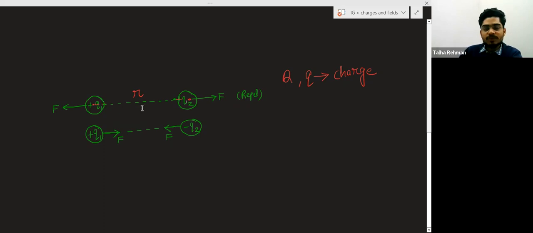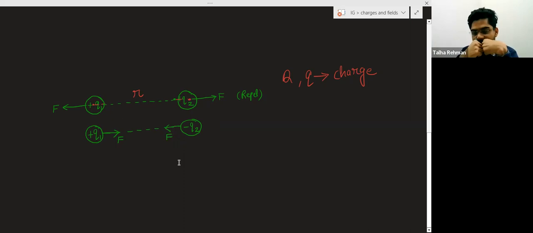So if both charges are positive charges, then they will repel each other. If both charges are negative charges, again they will repel each other. If one charge is this, another charge is this, if they are opposite charges, they will attract each other like this.